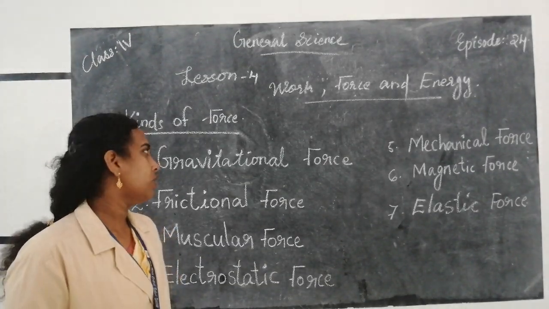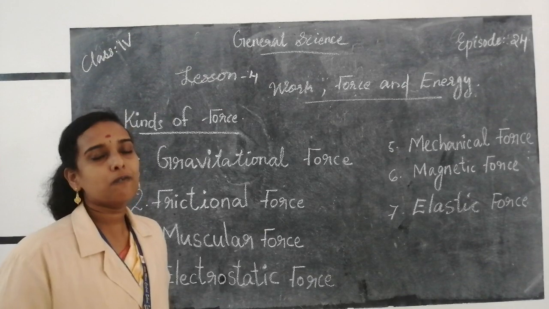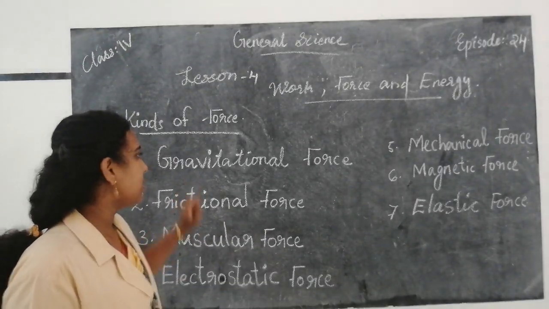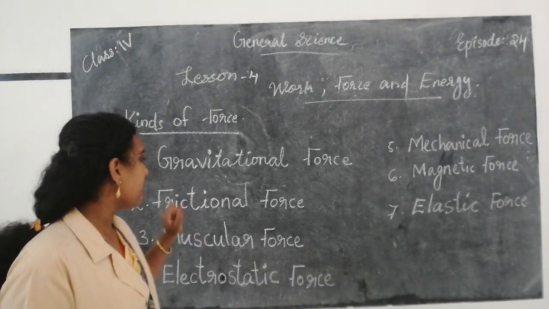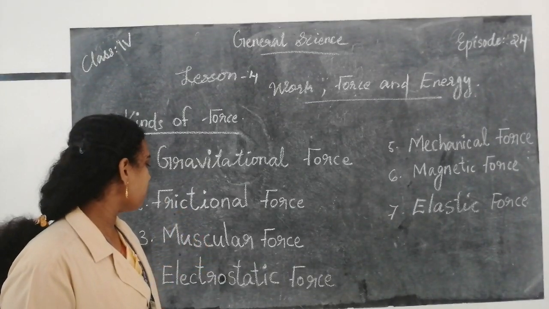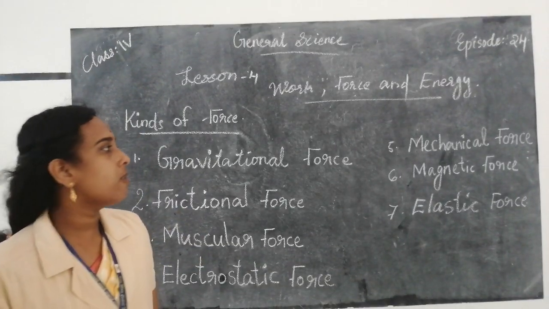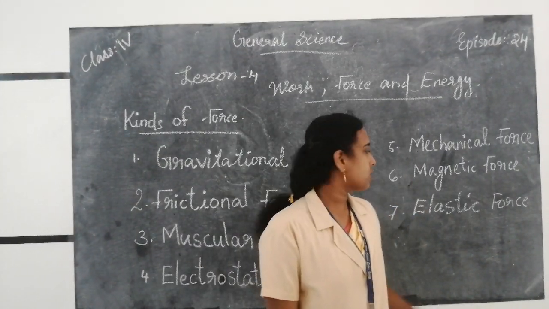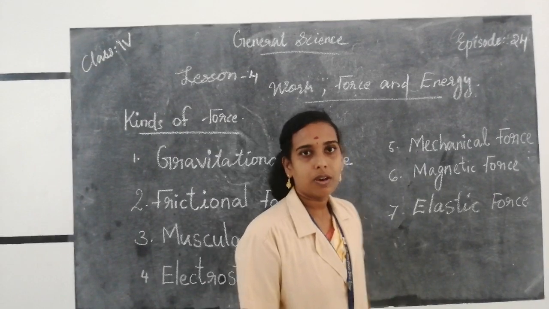Then we are moving to study about different kinds of forces. So which are the different kinds of forces? Gravitational force, frictional force, muscular force, electrostatic force, mechanical force, magnetic force, and elastic force. Okay.